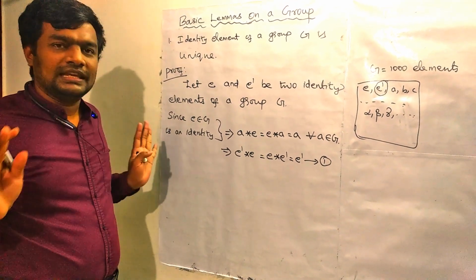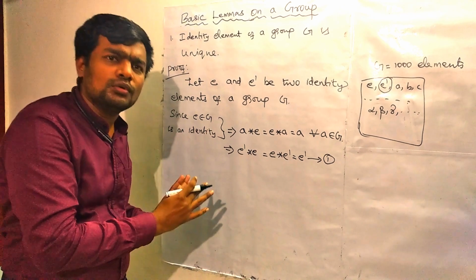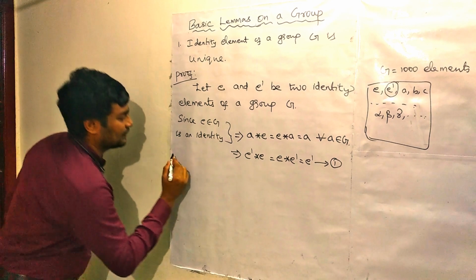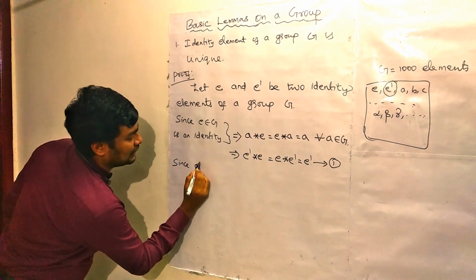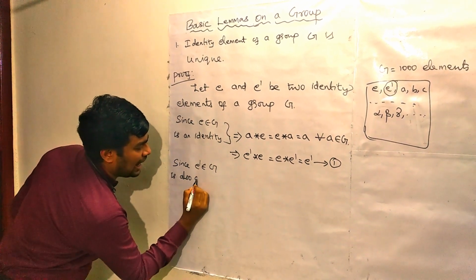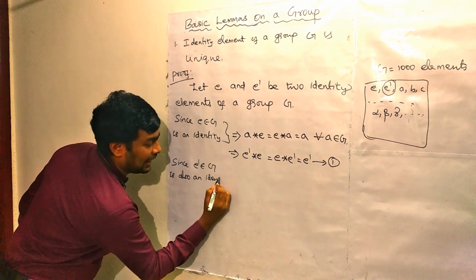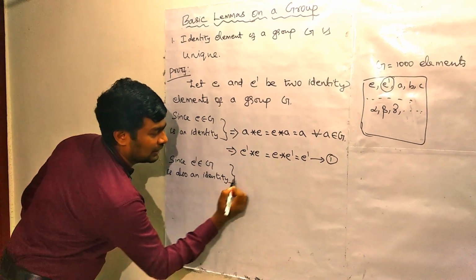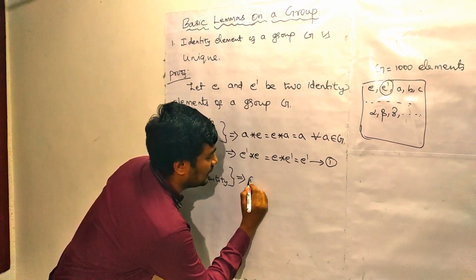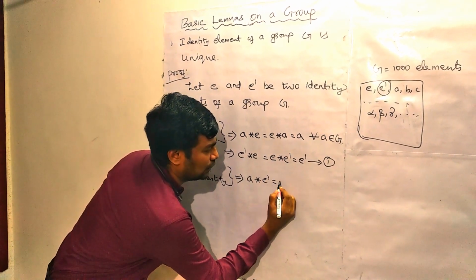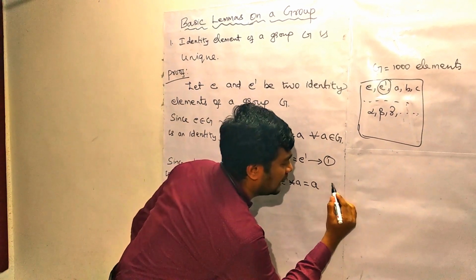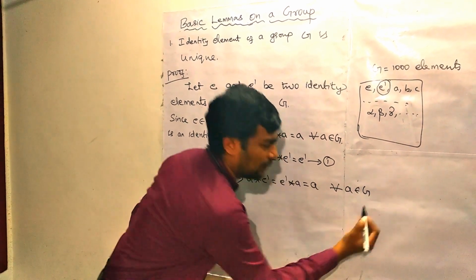Good, we are done with E. The same step we are going to do for E dash. Simple. Same step. Now listen. Since E dash belonging to G is also an identity, because we have assumed like that, then as per the identity property, A star E dash equal to E dash star A equal to A is true for every A belonging to G, right?